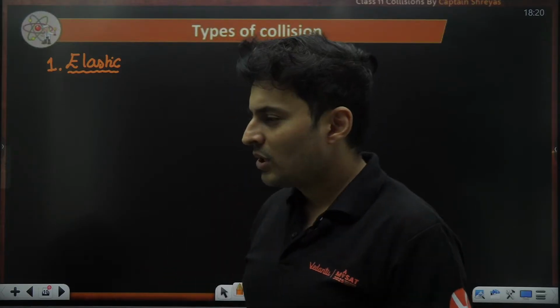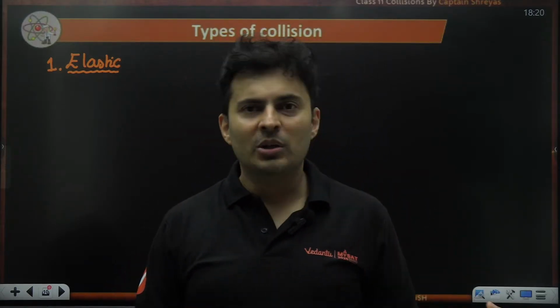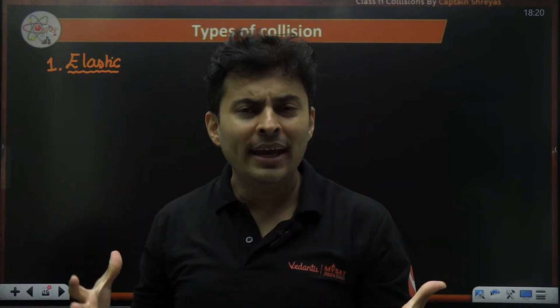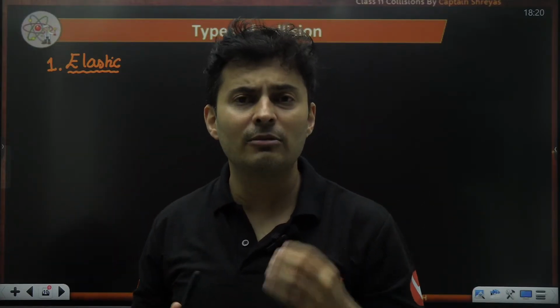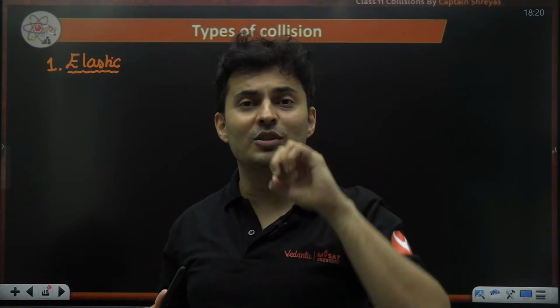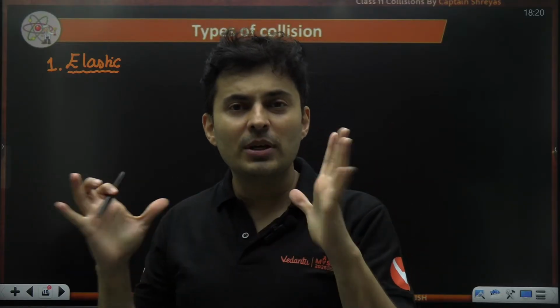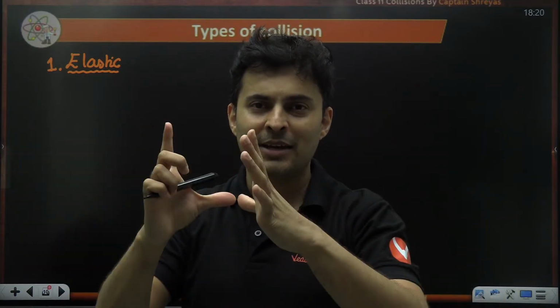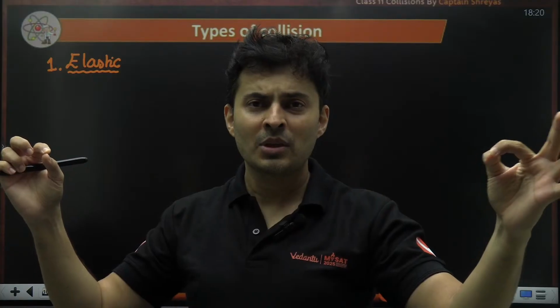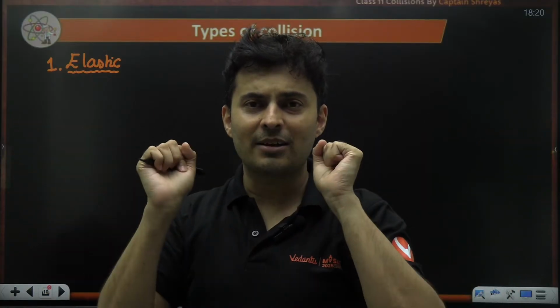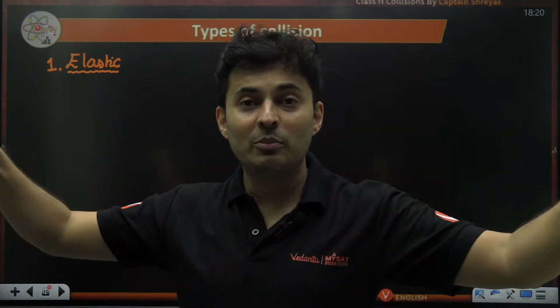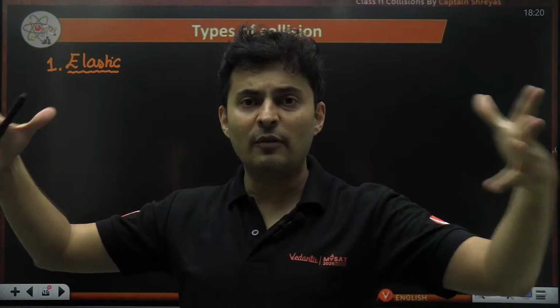Now you might have seen lot of clothes. They have elastic in it, or rubber band. Yes, everybody has seen a rubber band. We call a rubber band elastic. Why is rubber band called elastic? What is the meaning of the word elastic? Elastic means it regains its own shape, size once you deform it and let it go. You pull the rubber band, you have deformed it. Leave the rubber band, it comes back. Pull the clothing, it will get stretched. Leave the clothing, it comes back. You might have seen elastic pants, right? You pull that half pant, it expands. You leave that half pant, it comes back.